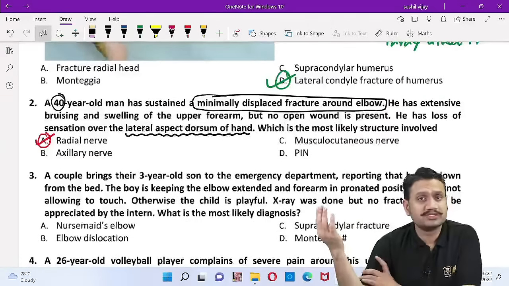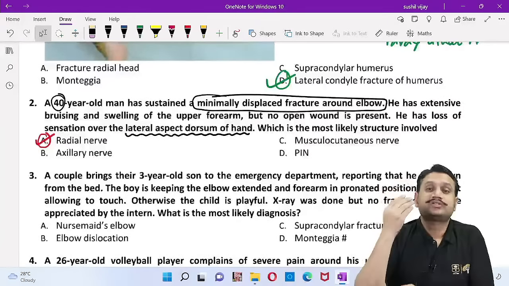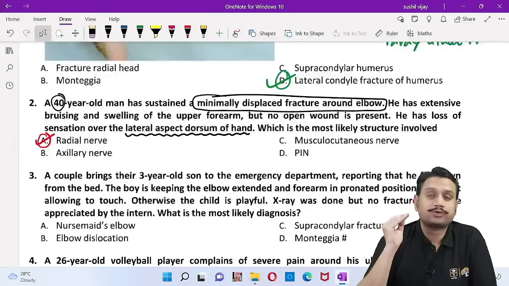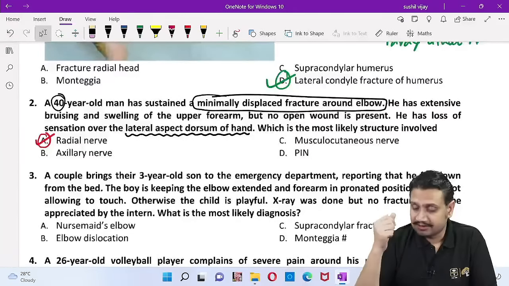The commonest nerve involved here is radial, but in this question, flexion of the elbow is the problem. So which is the nerve involved? That is your musculocutaneous nerve. We all know that. That will be the musculocutaneous nerve, right? Isn't it? So that's musculocutaneous.